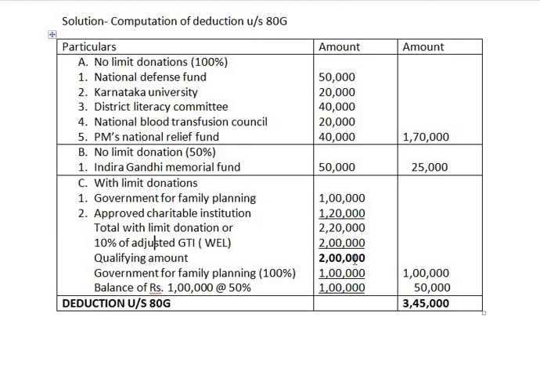Then from this qualifying amount, first we have to deduct family planning, which is with limit 100%. He has contributed 1 lakh to government for family planning, which is taken completely at 1 lakh, 100%. Then the balance remaining is rupees 1 lakh, which is taken at 50%. Therefore this comes to 1,50,000. Thus, after adding no limit 100% donation, no limit 50% donation, with limit 100% and with limit 50% donation, our final answer comes to 3,45,000.